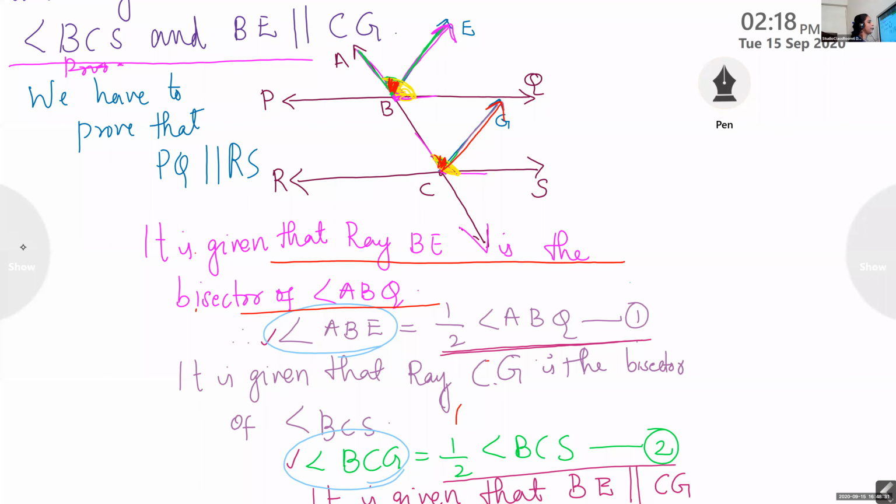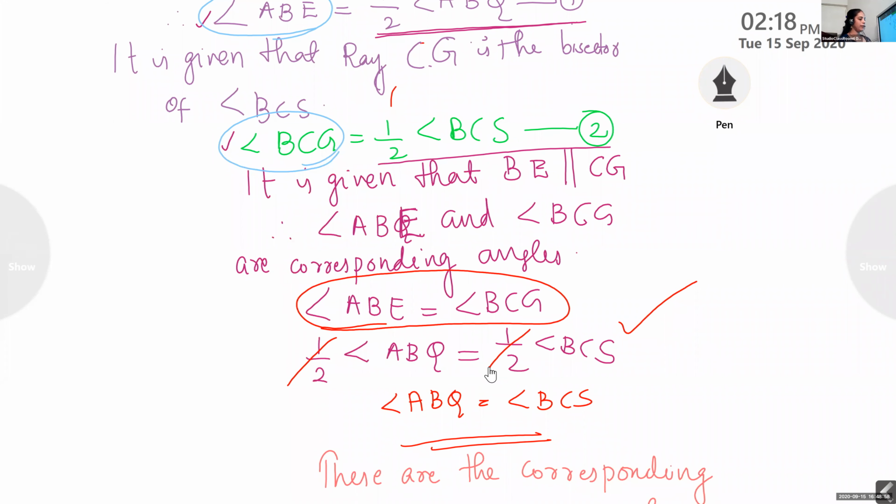Okay, children. The left side is the same, so the right side is also the same. Cancel that half and you will get ABQ and BCS, which are the corresponding angles. Did you understand this? Just single steps: take the half of it, equate, and cancel that half on both sides. So this is a very important theorem.